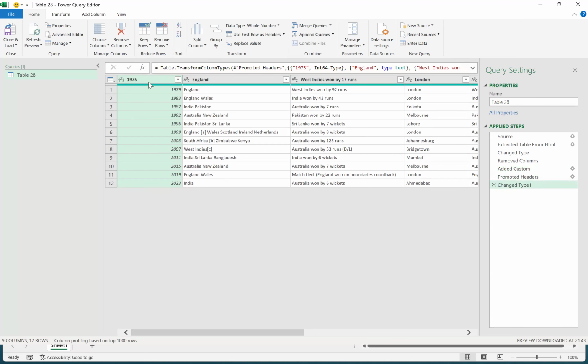See, now the first row is 1975, but it is wrong, right? So I cannot do anything with it. So what I can do is change type again, go back to the promoted headers, and remove the errors.